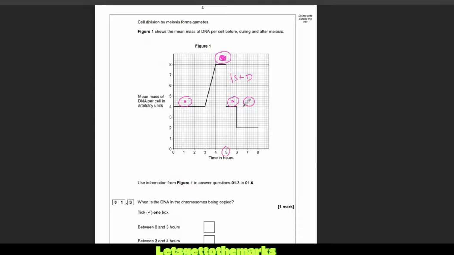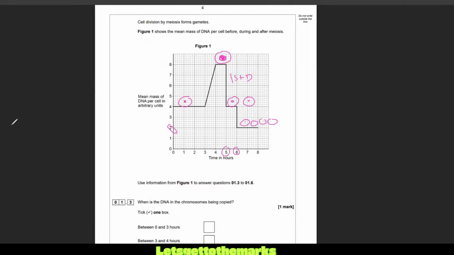Now, when did it split again? Well, it split again, and now it's going to split into 4 cells. And that's what you get with meiosis. You get 4 haploid cells, each with half the number of chromosomes, which is going to be 2 in this case. And that happened at 6 hours. So the first division happened at 5, the second division at 6. Let's just check what the answer said, because between 5 and 6, obviously they were dividing.